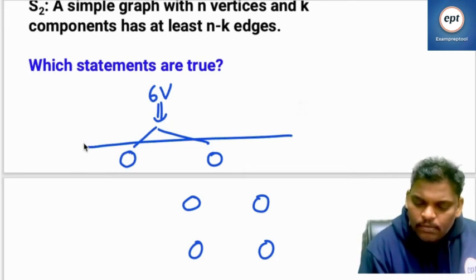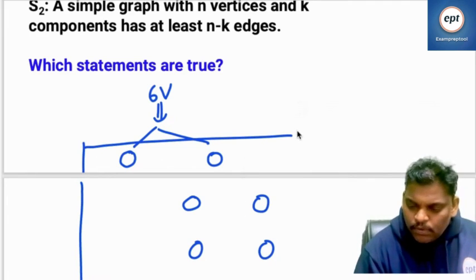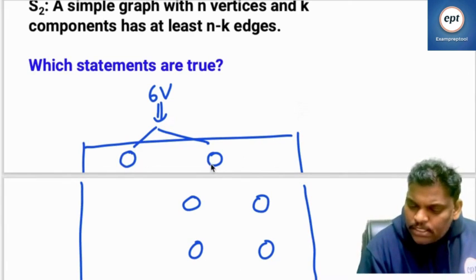Can you see this? Totally 6 vertices, one vertex this side and 5 vertices this side.